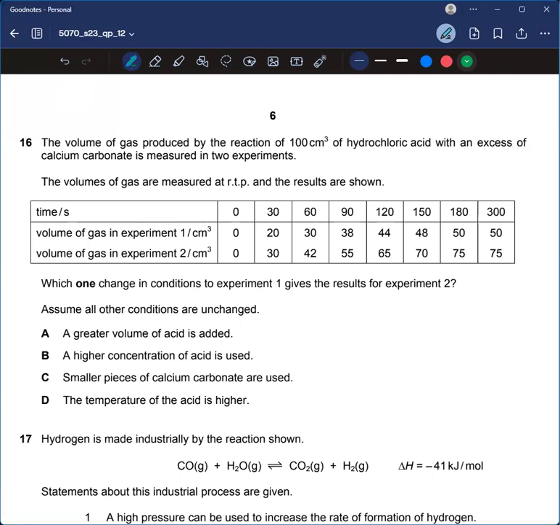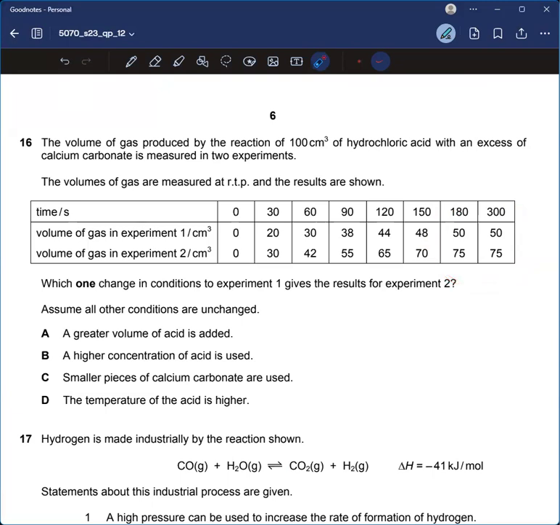But in both experiments, experiment number 1 and experiment number 2, we can see that from 180 to 300, the volume of gas produced remains constant. But the difference between both the experiments is that the rate of reaction is higher in experiment 2.